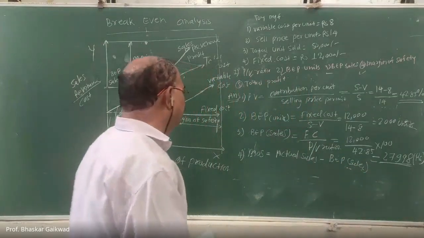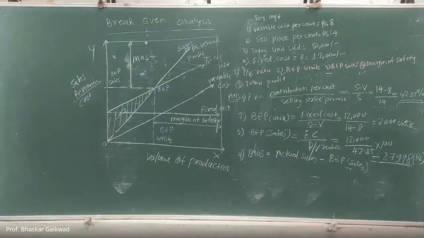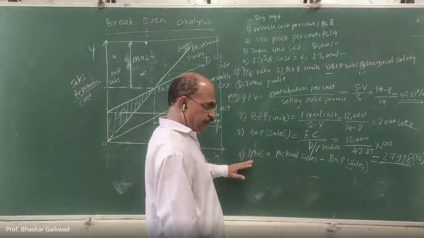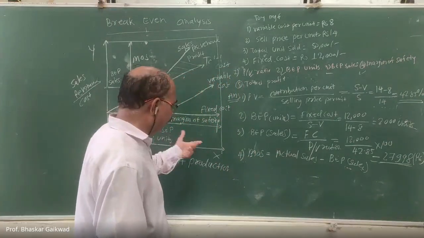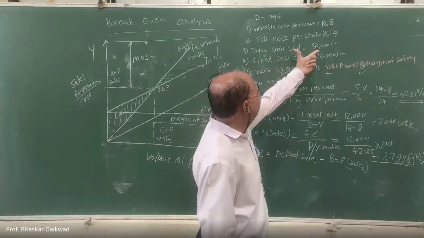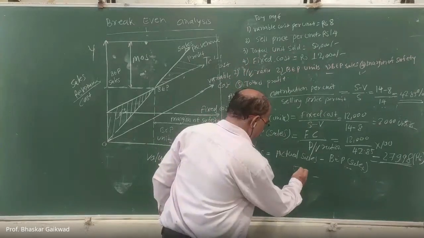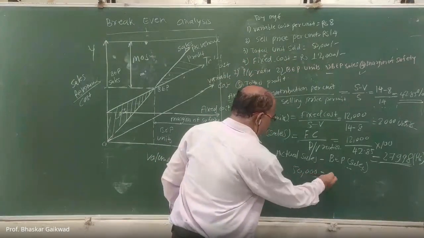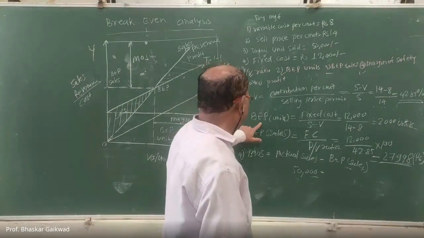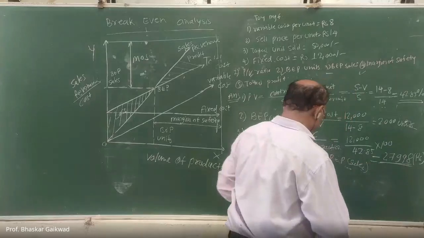So what is actual sales here? Total units sold. Actual sales is in quantity, because we are calculating this. Actual sales, how many quantity? Total sales 50,000, minus break-even sales quantity, which is also in quantity, 2,000.